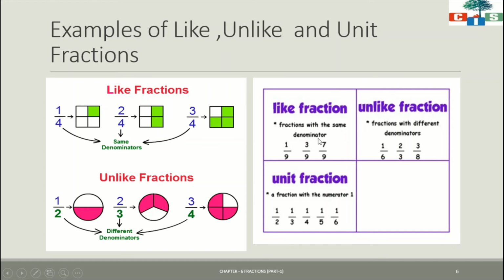Now we will see one more example of like fractions, unlike fractions and unit fractions. Fractions with the same denominator: 1 upon 9, 3 upon 9, 7 upon 9. Everywhere the denominator is 9, so this set is of like fractions. Fractions with different denominators: 1 upon 6, 2 upon 3, 3 upon 8. Here the denominators are different: 6, 3 and 8. So this set is of unlike fractions. Now fractions with numerator 1: 1 upon 2, 1 upon 3, 1 upon 4, 1 upon 5, 1 upon 6. Everywhere the numerator is 1, so this set is of unit fractions.